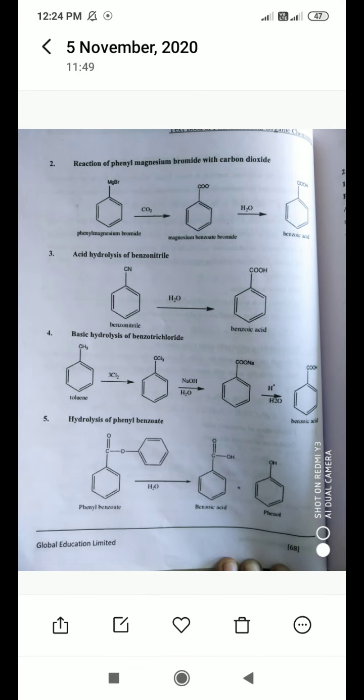Then acid hydrolysis of benzonitrile, which can be easily converted into benzoic acid. From toluene, basic hydrolysis of benzotrichloride, we can prepare the aromatic acid, that is benzoic acid. Then hydrolysis of phenyl benzoate: if we perform it, we can get benzoic acid and phenol. These are the different preparation reactions and reactions of the aromatic acid or benzoic acid.